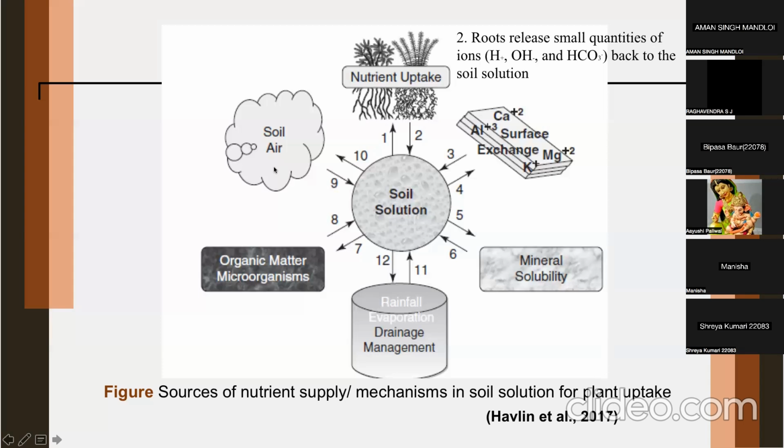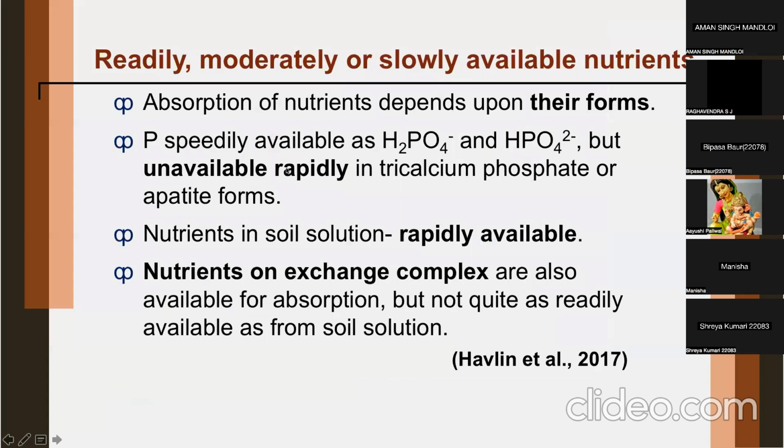So if there is no question, we continue. Now, you see, nutrients are having three different forms depending upon their speed of availability. So, readily means quickly available, moderately available, or slowly available nutrients. So, let us find the difference in all these three.